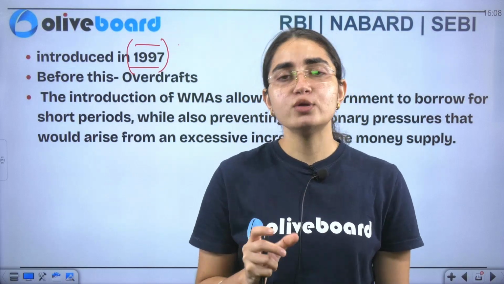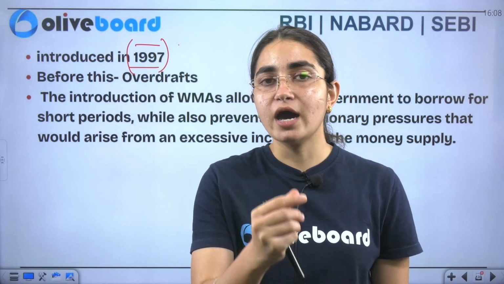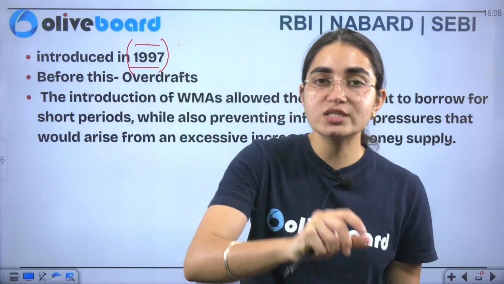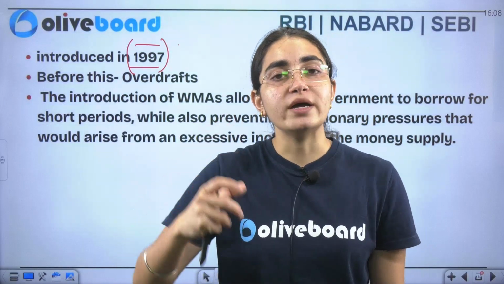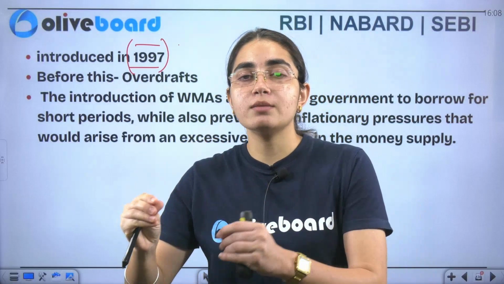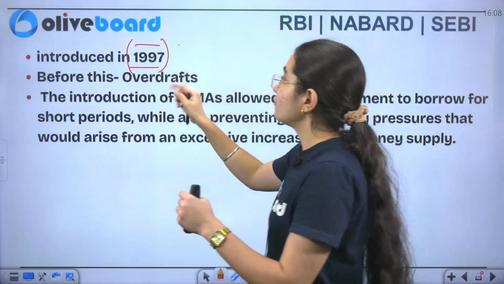Under this, the government had an account with RBI, and it was just debiting more money than was actually there. It was putting pressure on the RBI to print more currency. What was the drawback of the overdraft facility?